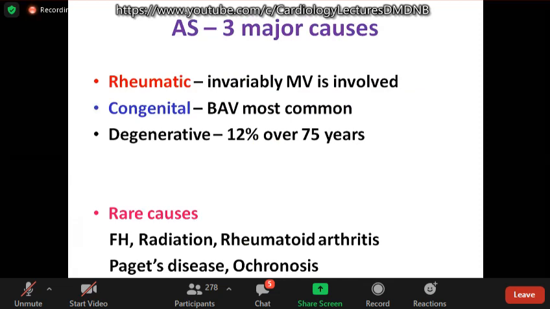We move on to the aortic stenosis. We are all aware of the three major causes: rheumatic, invariably MV is involved, they present during third, fourth decade. Congenital, bicuspid aortic valve is the most common, present in the fifth and sixth decade, and degenerative, eighth decade. There are some rare causes like familial hypercholesterolemia and radiation.